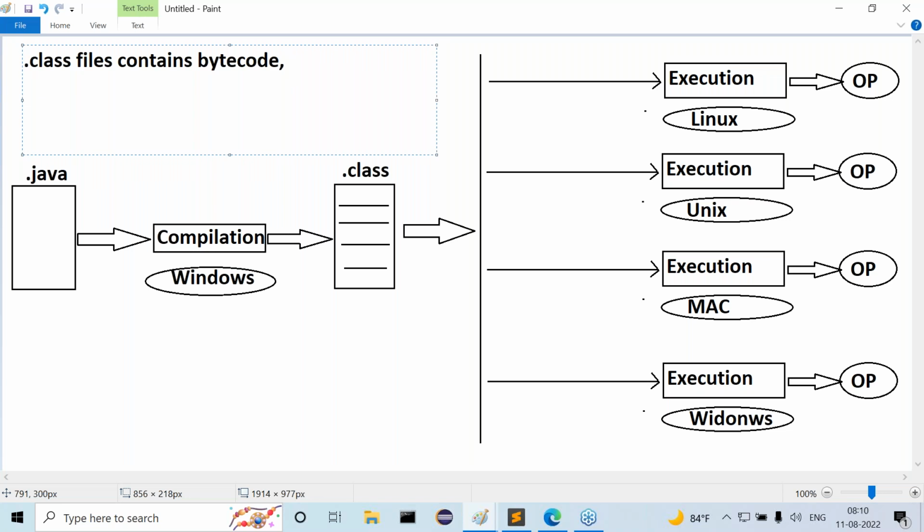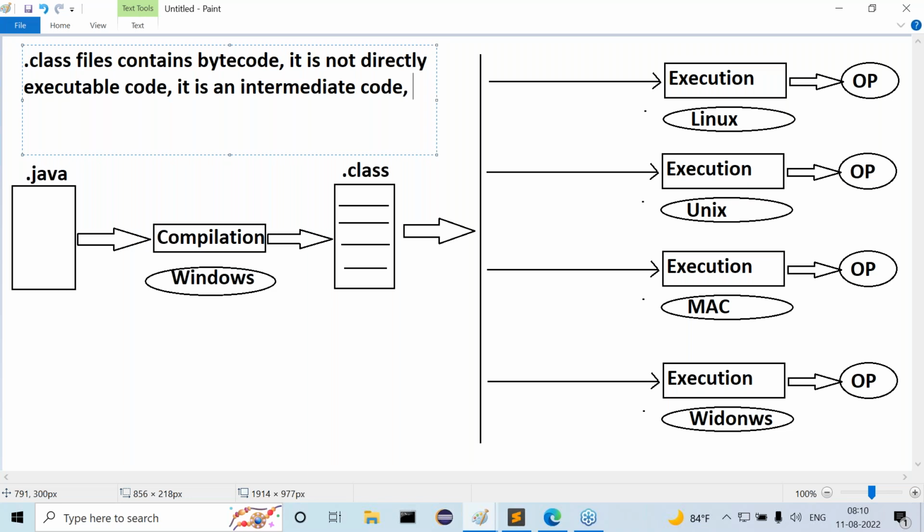What is the nature of this bytecode? What exactly is the meaning of bytecode? It is not directly executable code. At the same time, it is an intermediate code. It is not source code and it is not executable code. It is an intermediate between source code and executable code. That I understood, but what is its nature here?